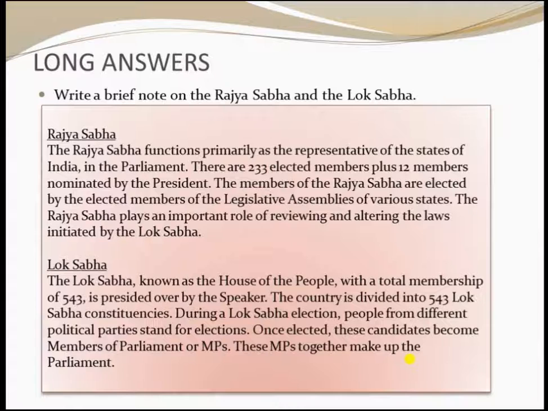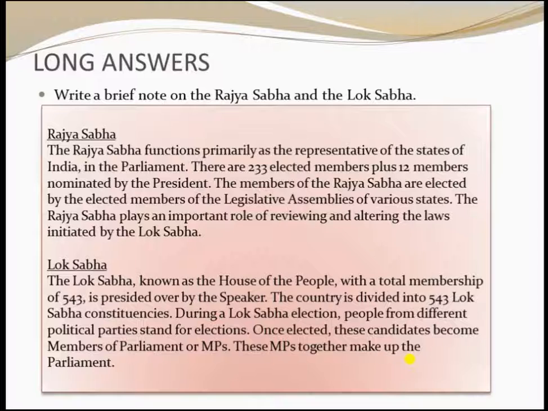The Rajya Sabha functions primarily as the representative of the states of India in the Parliament. There are 233 elected members plus 12 members nominated by the president.